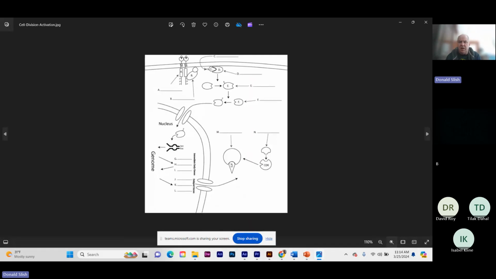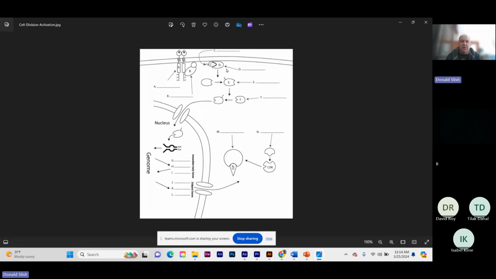Okay, so here's what was supposed to happen. You were supposed to see numbers instead of letters here, so you knew what to put where. So 1 would have been RTK, 2 then becomes Grb2, RAS, RAF, MEK, MAP kinase. And you come down in here, and I only left 1 blank here. So what's an immediate early gene? That would be MEK. And then what is a delayed early gene? I believe that was cyclin D. And then you come out here, and here are the cyclin E, and I had CDK1 here. So that would make it more clear that cyclin E is activating CDK2.